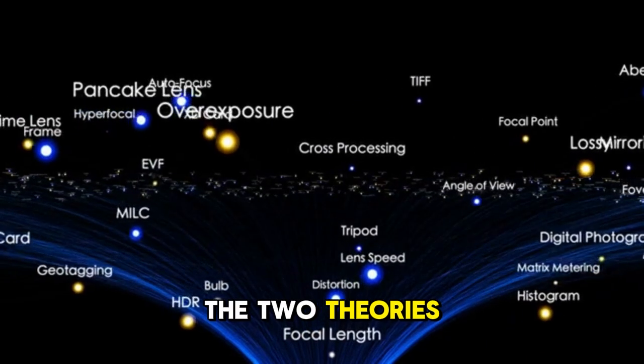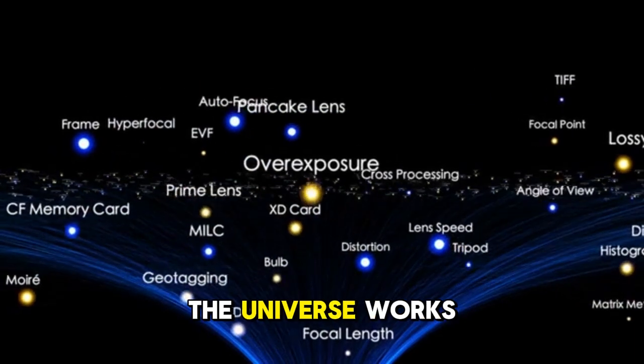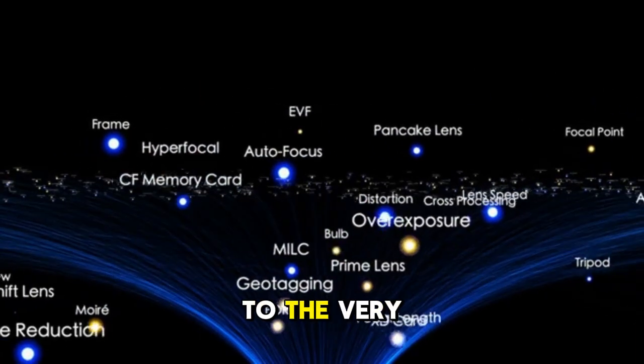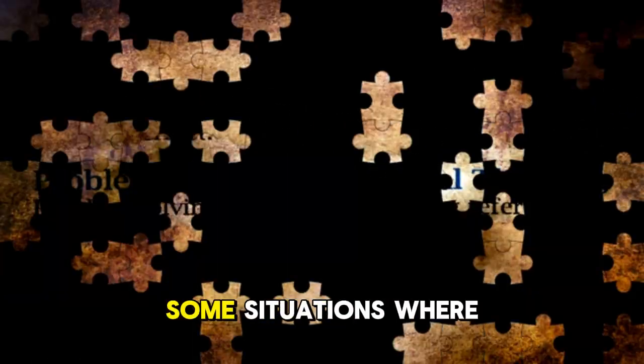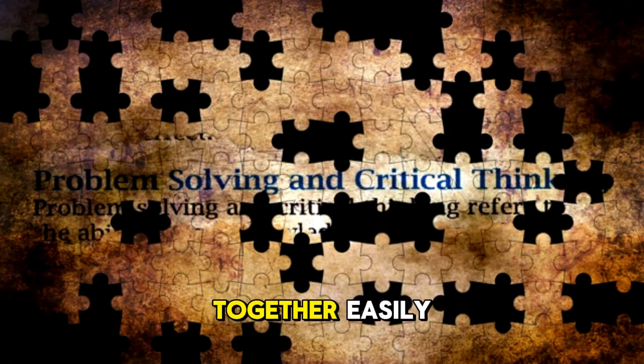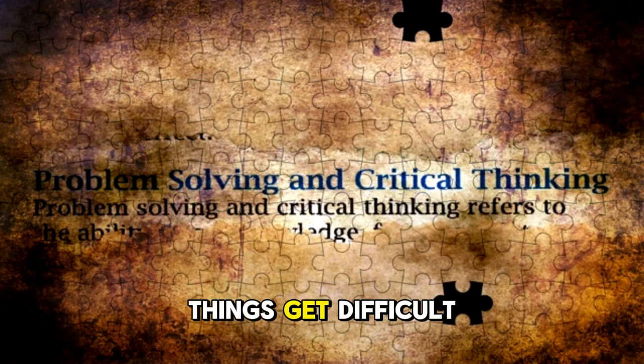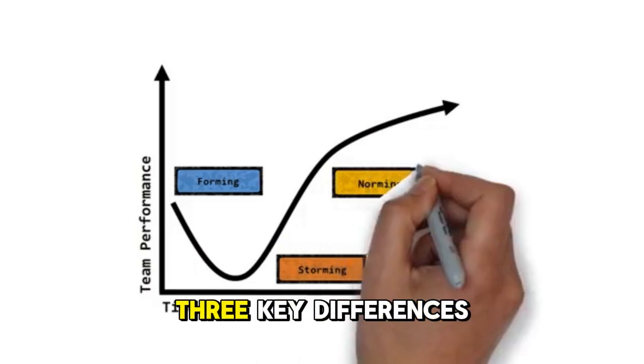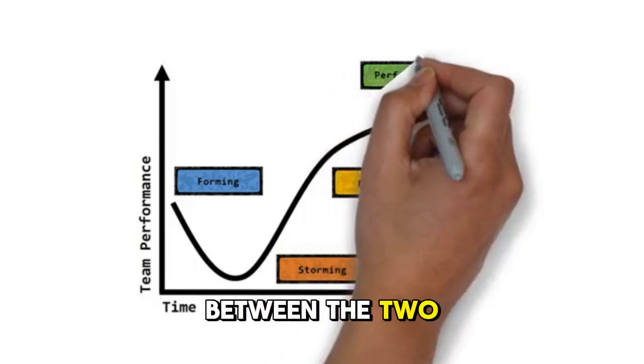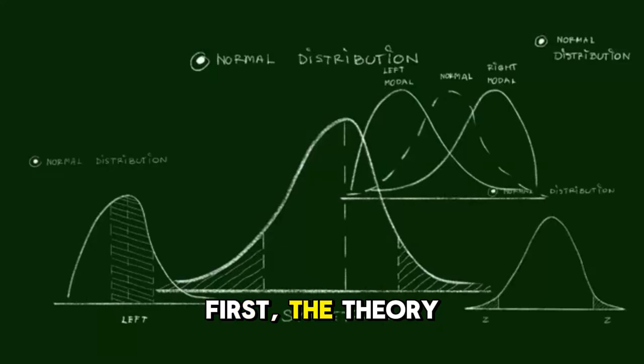The two theories together explain how the universe works from the very small to the very large. But there are some situations where they don't fit together easily, and that's where things get difficult. Let me mention three key differences between the two theories. First, the theory of relativity is deterministic.